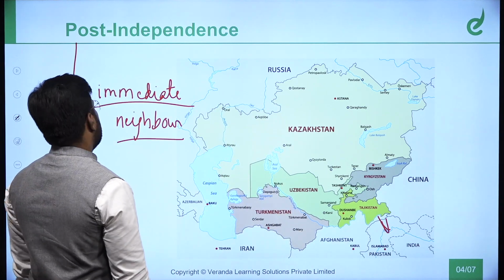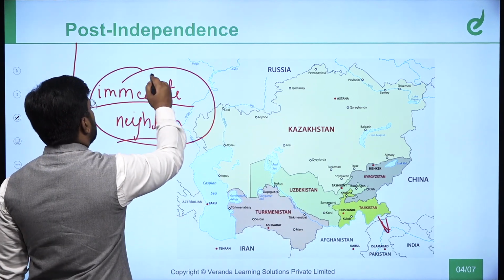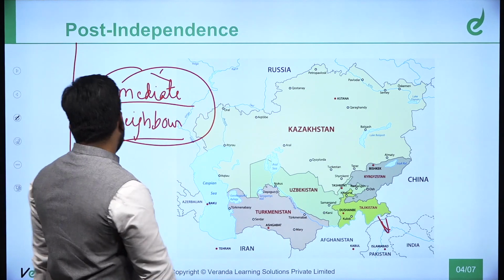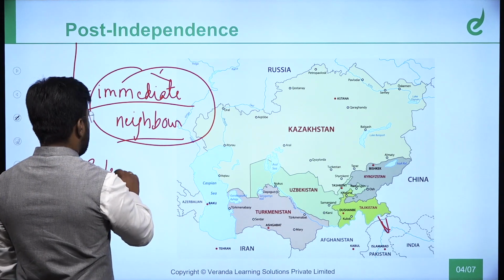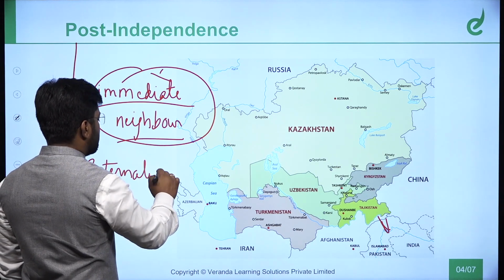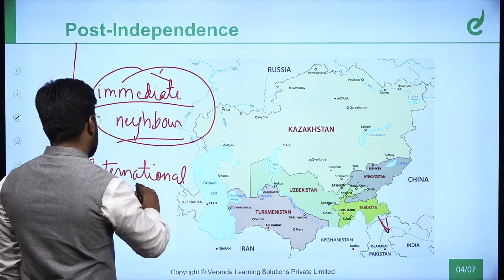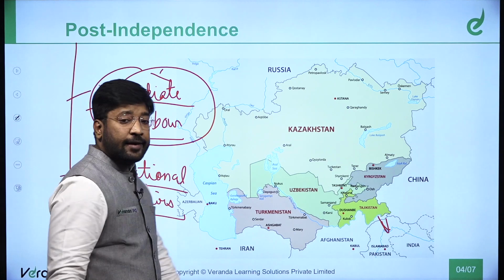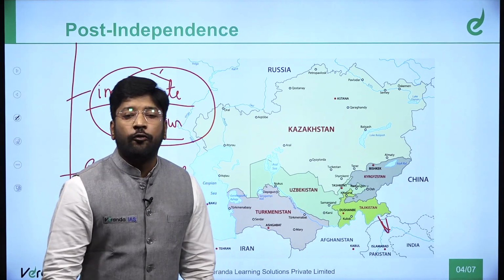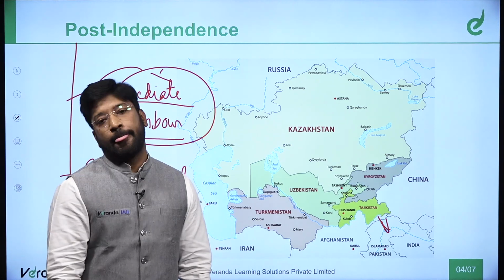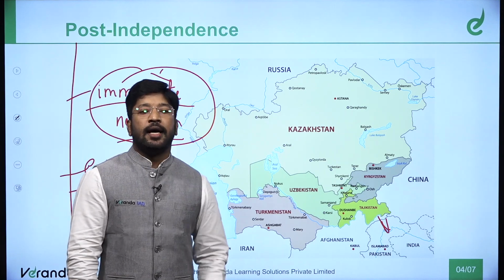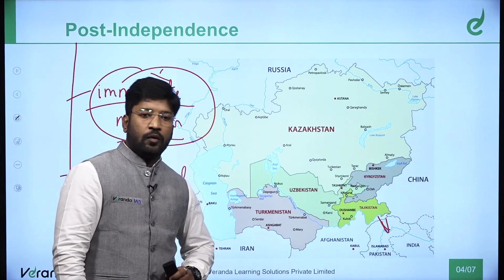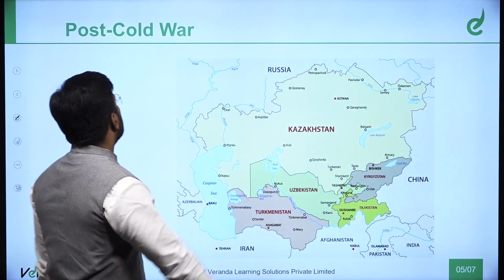We were only concerned about our immediate neighbor or international affairs. India does not have resources to conduct more. So this strategic, resource-rich place somehow faded from our memory in the post-independence period. So what happened post-Cold War?